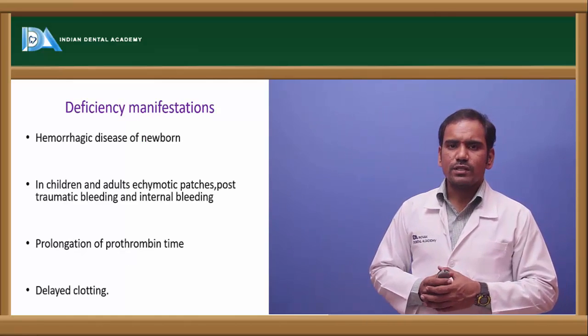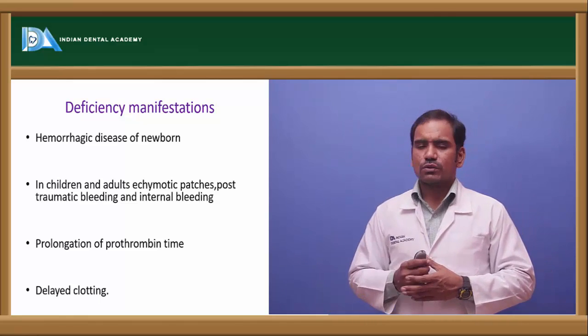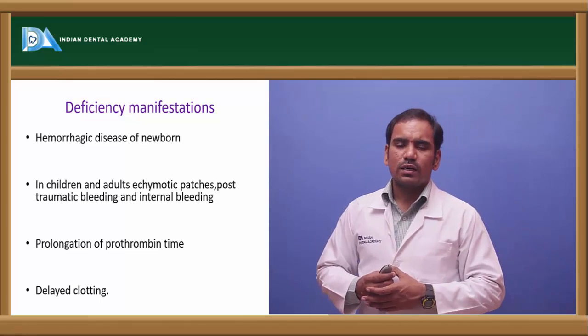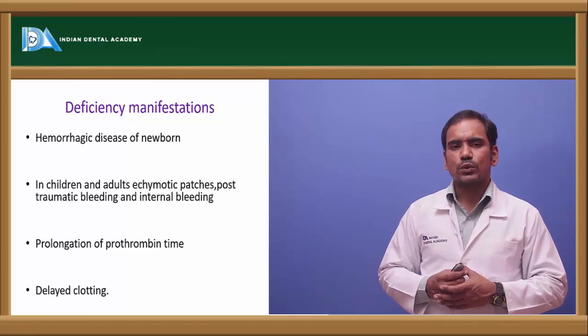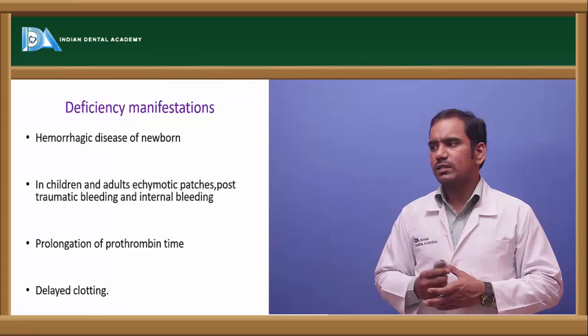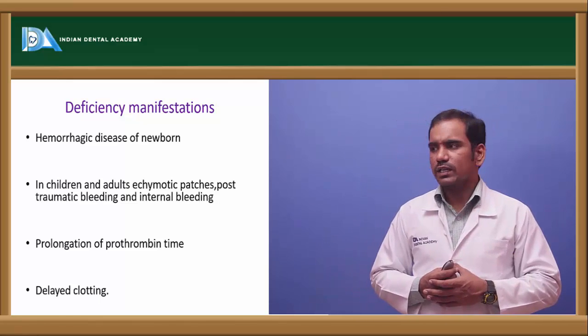So deficiency manifestations. What happens in case of vitamin K deficiency? As we discussed, it is required in coagulation. So whenever there is vitamin K deficiency, that leads to hemorrhagic disease of the newborn. In newborn babies, the bleeding will be seen, internal bleeding.